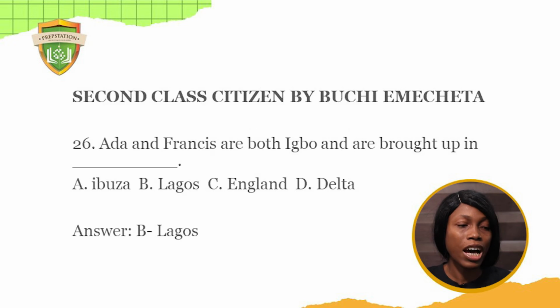It says, Ada and Francis are both Igbo and are brought up in dash. A. Ibuza, B. Lagos, C. England, D. Delta. We know Ada was from Ibuza, which is a part of Delta State, and they later migrated to England. Ibuza is in Delta State, so they are both brought up in Lagos. The answer is B.